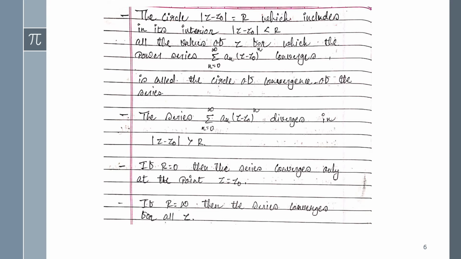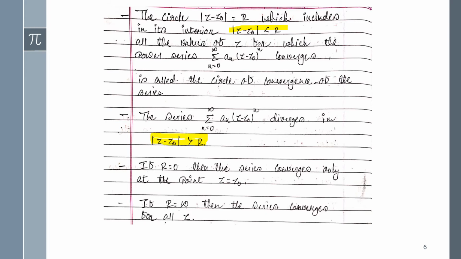This is called the circle of convergence of the series. To show the convergence, you have to show the term |z − z0| is less than r. Then the series summation n equals 0 to infinity of a_n (z − z0)^n is said to be divergent when |z − z0| is greater than r.